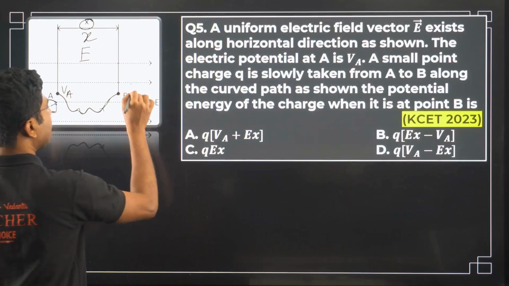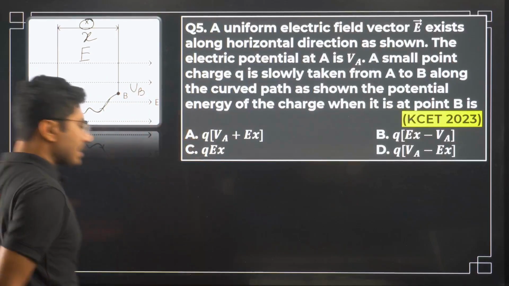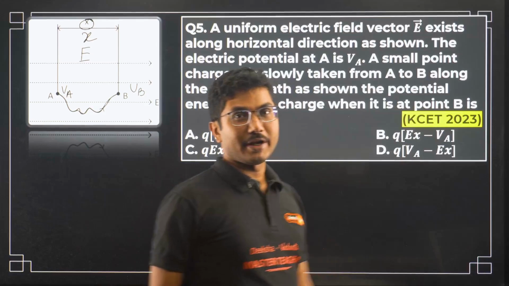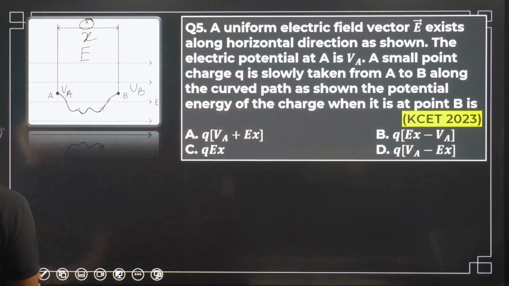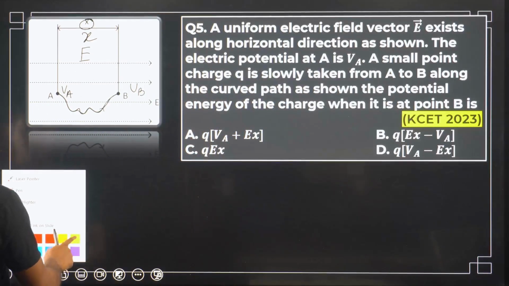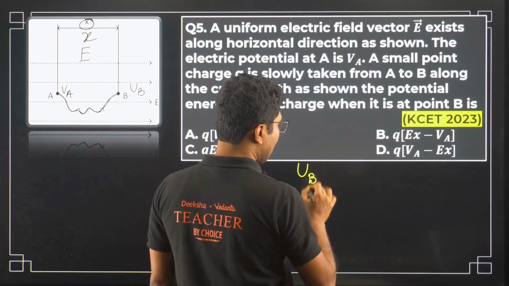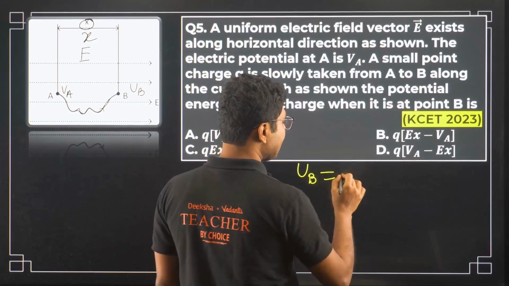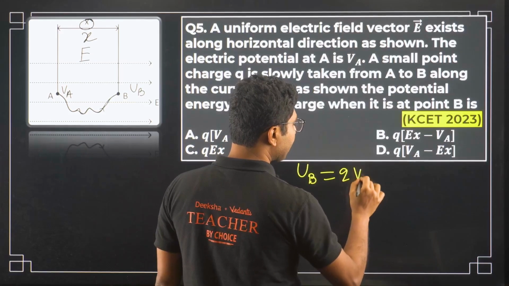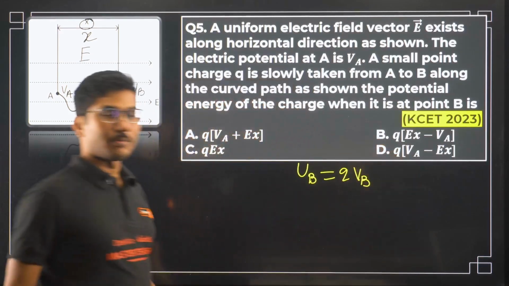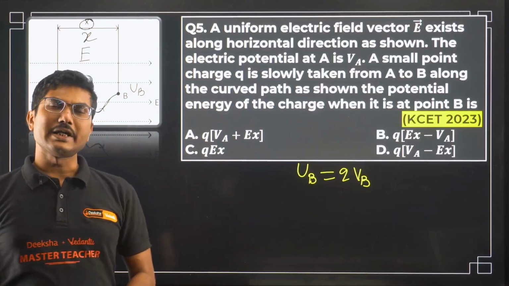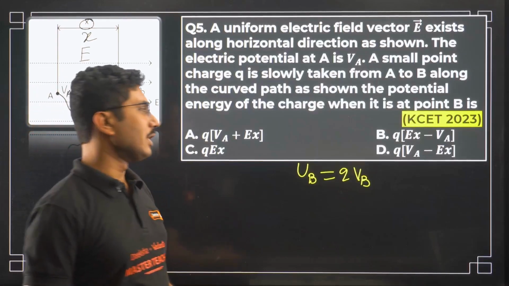Remember, potential energy at B. If you are following me from the first question, then you should know that potential energy at any point is basically charge into electric potential at that particular point.